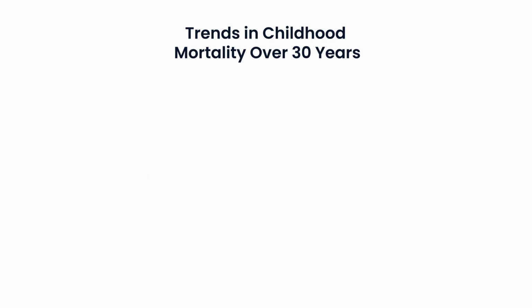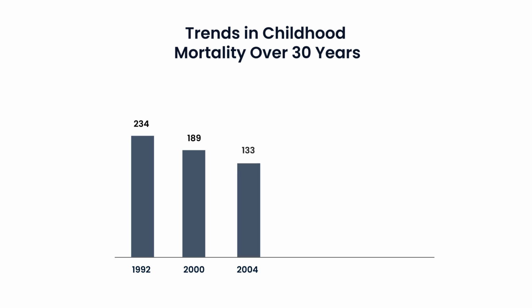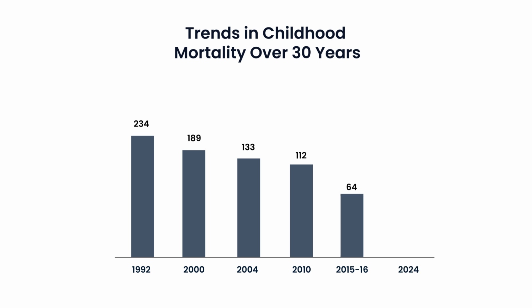The full historical trend for under 5 mortality shows 1992 MDHS 234. In 2000, MDHS 189, 2004 MDHS 133, 2010 MDHS 112, 2015 and 16 MDHS 64, and 2024 MDHS 48 deaths per 1,000 live births. This consistent decline is a testament to sustained public health investment.